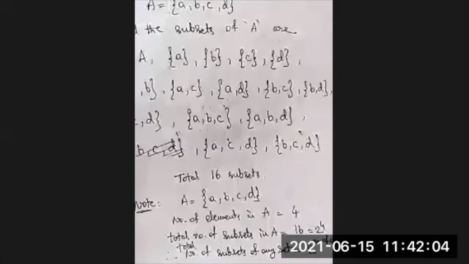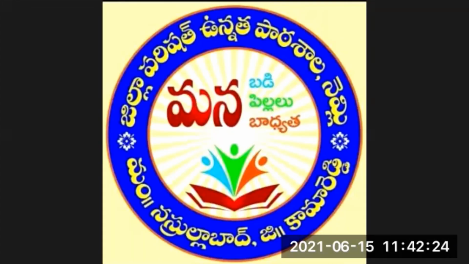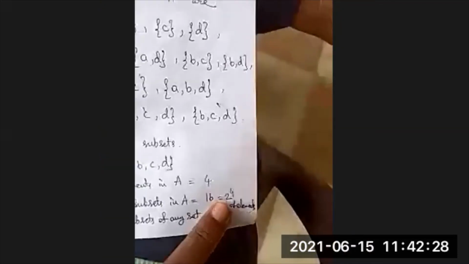We are just arranging the elements in a particular sequence. There is no complicated mathematics here, we are just arranging, isn't it? So we can make one relation between the total number of subsets of a given set and the total number of elements of the given set. Number of elements in A is equal to 4. The total number of subsets of A is equal to 16. 16 can be written as 2 to the power 4. Is it right? Yes, sir. 16 can be written as